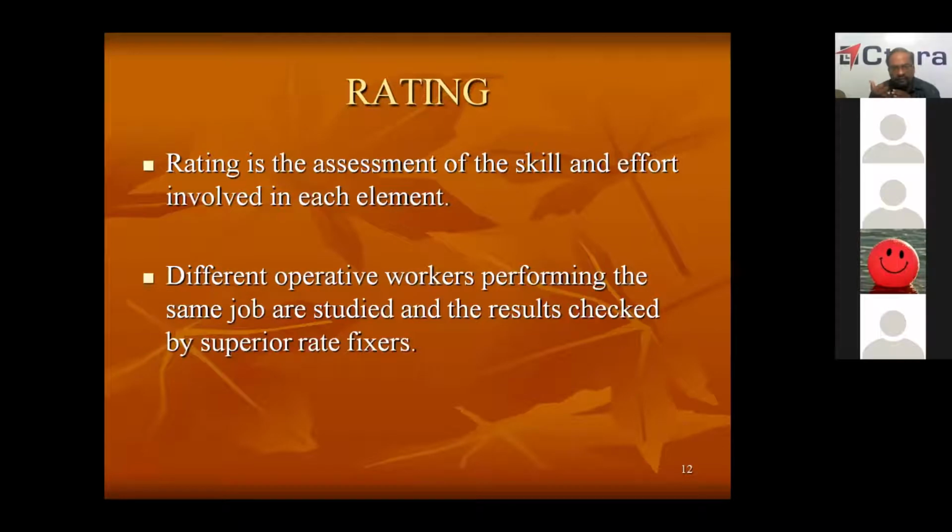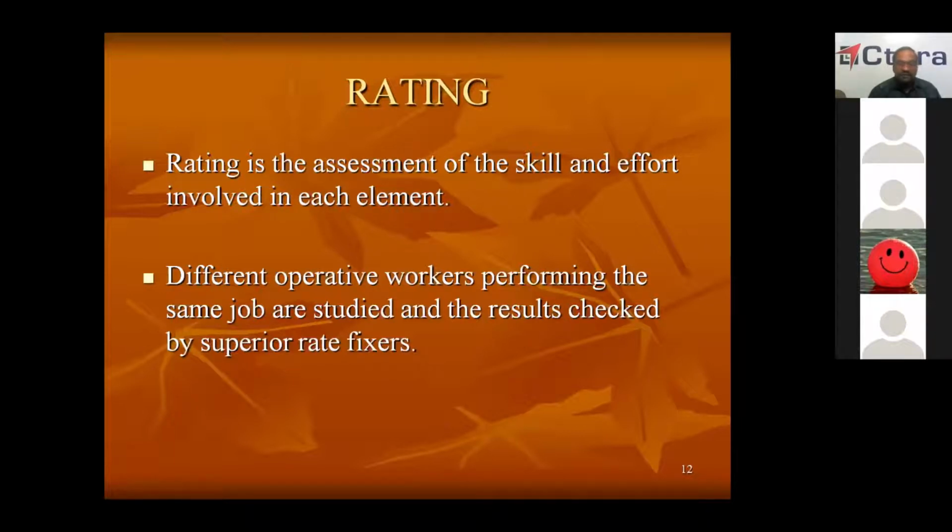If you ask the same work of another person, he may take only 15 minutes. If you ask the same job to be done by another person, he may do it in 10 minutes. That means, what is the difference here? People are having different skills and effort. So based on the skill and effort involved in each element by the workers, we will be giving different ratings.